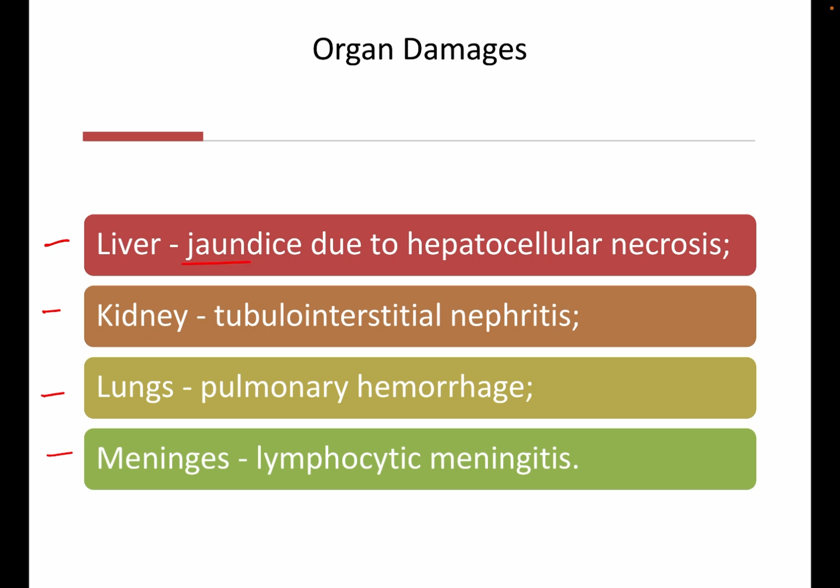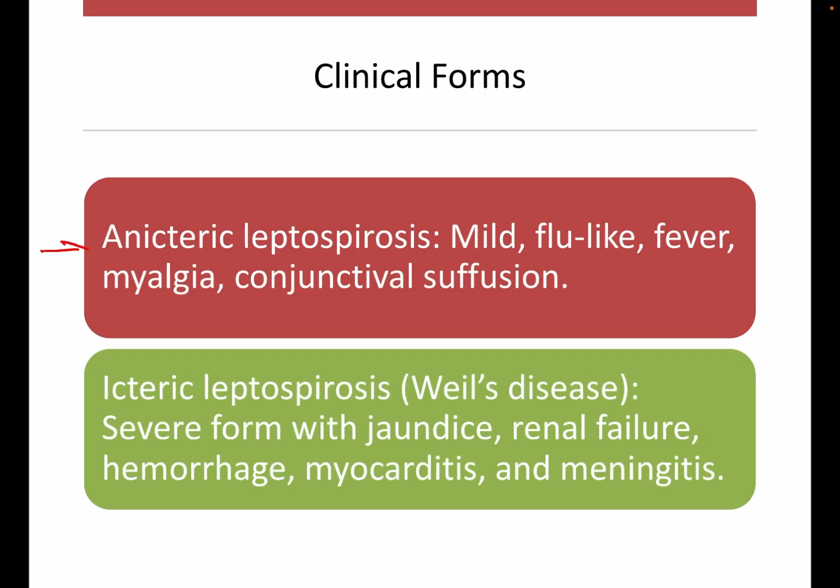In liver, it causes jaundice due to hepatocellular necrosis. In kidney, it causes tubulointerstitial nephritis. In lungs, it causes pulmonary hemorrhage. In meninges, it causes lymphocytic meningitis. So there are two clinical forms. One is anicteric leptospirosis. The other one is icteric leptospirosis.